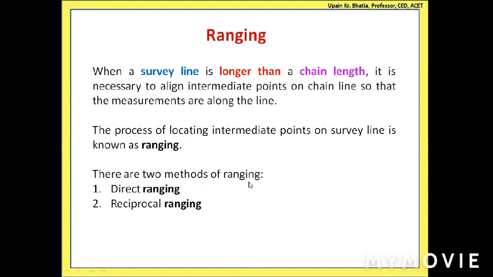And there are two methods of ranging. One is called direct ranging and the other is called reciprocal ranging or indirect ranging. Okay, so if one is direct, then the opposite is indirect. We also call it reciprocal ranging. Now, what is direct ranging?